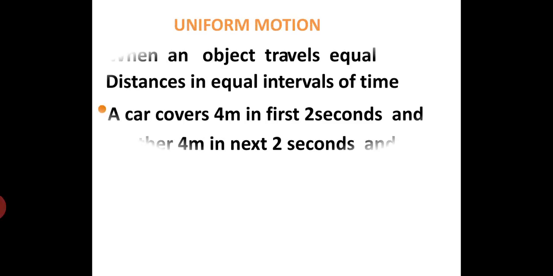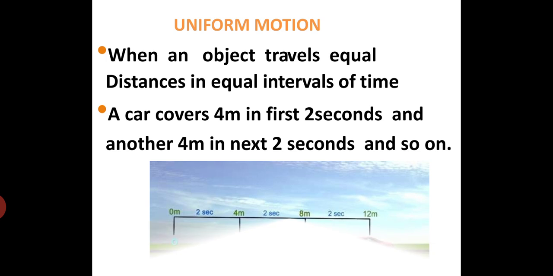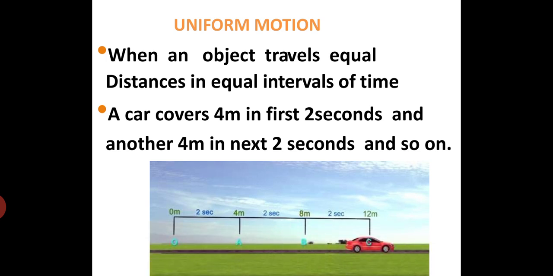So next we'll study uniform motion. When an object travels equal distances in equal intervals of time, for example a car covers 4 meters in the first 2 seconds and then another 4 meters in the next 2 seconds and so on. See here, 4 meters, 4 meters, in equal intervals of time, that is 2 seconds, 2 seconds.